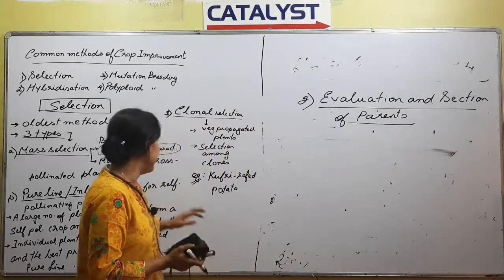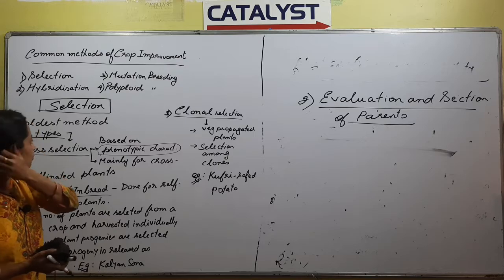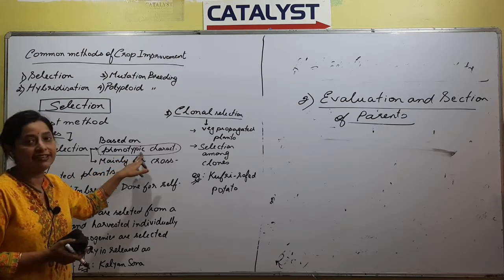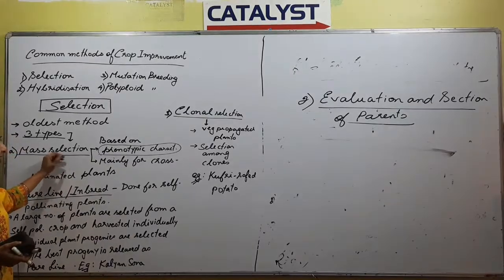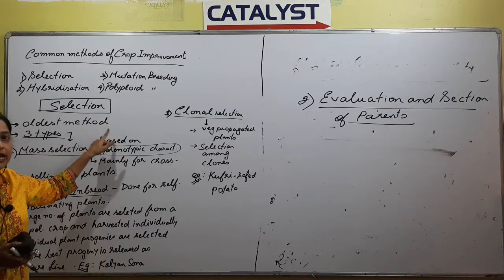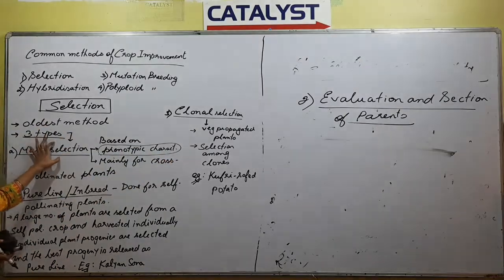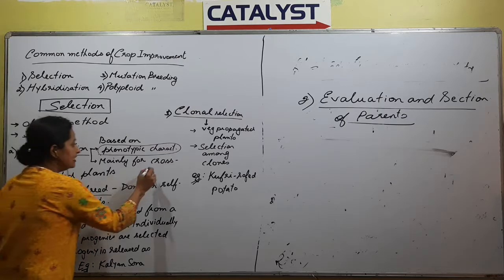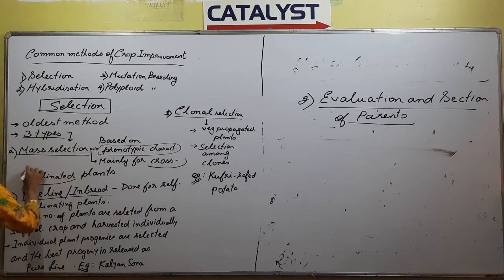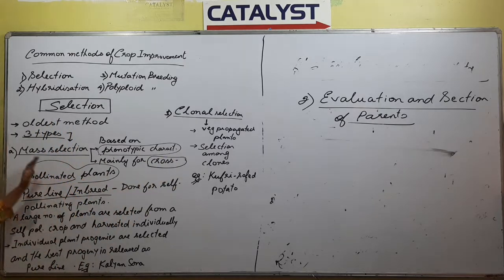So in the mass selection method that we follow, we see the phenotypic characters only. In short, what we need to remember is, any selection that is made only on the basis of phenotypic characters is called mass selection, right? The next point is, which plants can mass selection be done in? Generally, it can be done in cross pollinated plants, right? Mass selection, we go for cross pollinated.